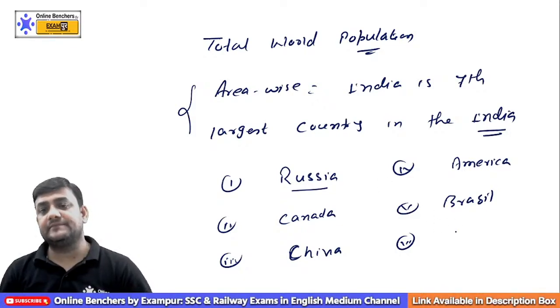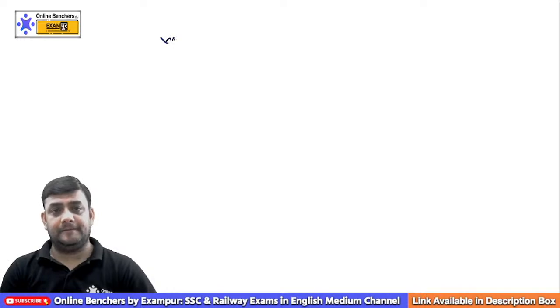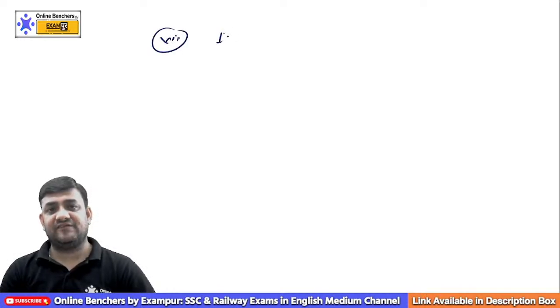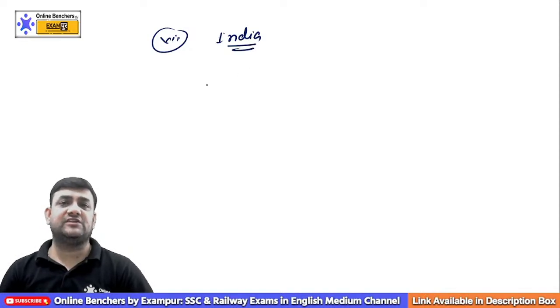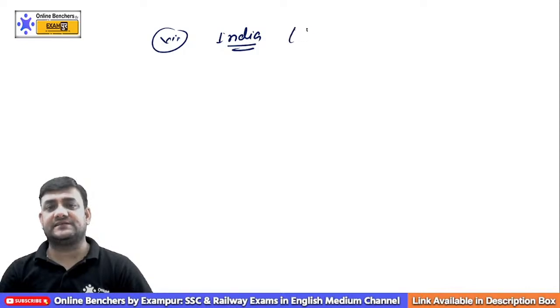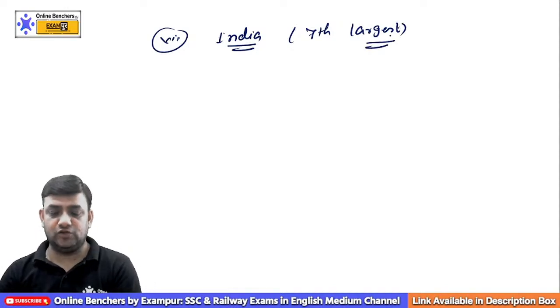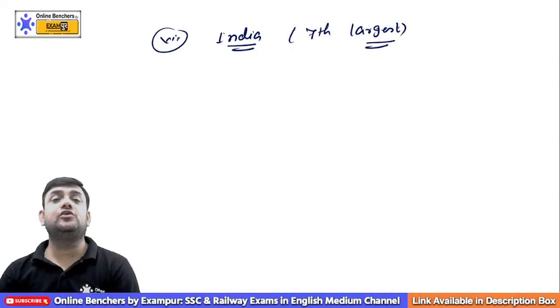Then when it comes to the 6th one, it's which one? You can say Australia. The 7th one is which one? You can say India. Please don't forget the 7th one. So if it comes to area wise, we are supposed to be the 7th largest. It is which one? You will say area wise. Am I clear to you all?